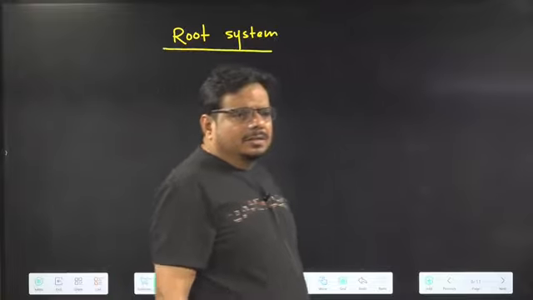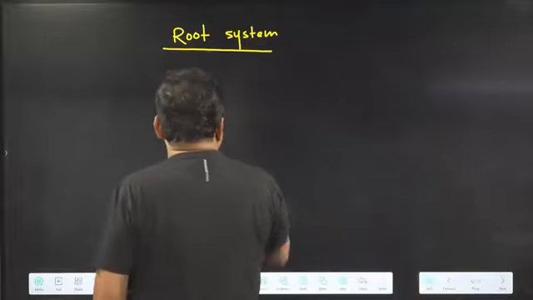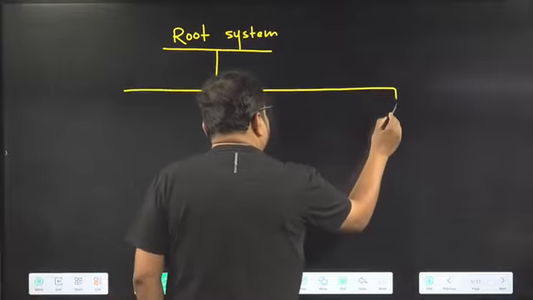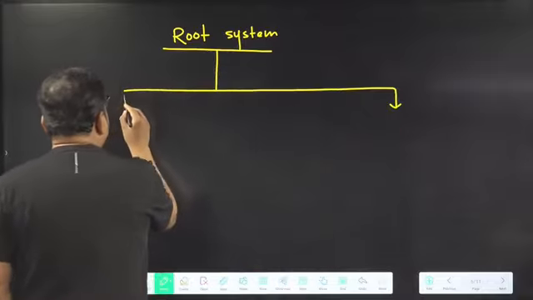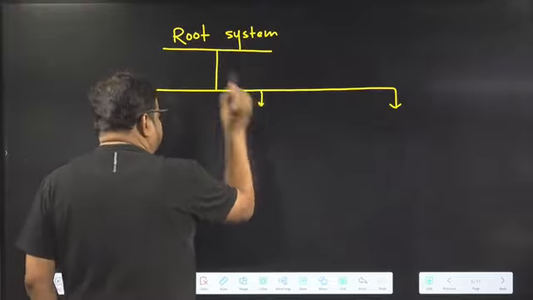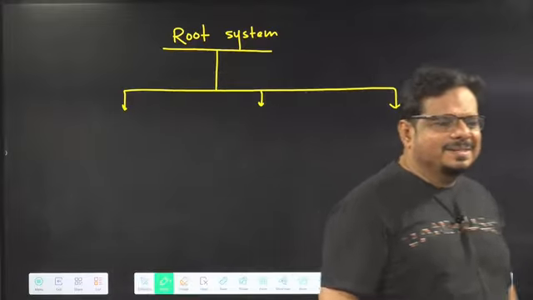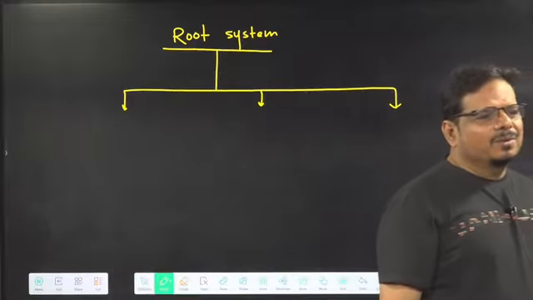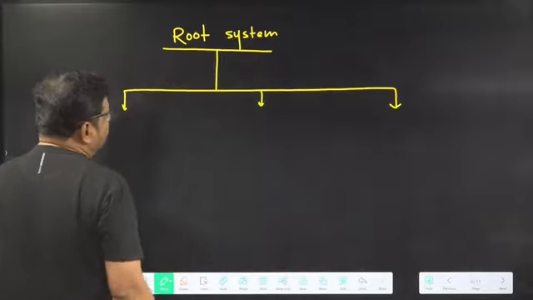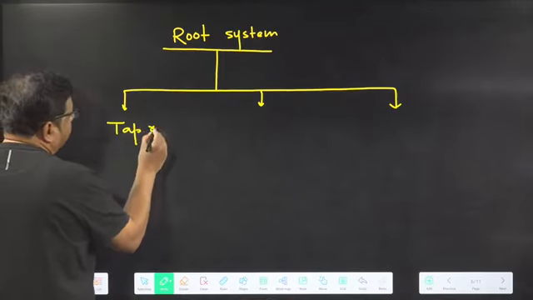Right. So if we talk about the root system, I am going to write here 3 types of root system. Actually, it is 2 types, but NCERT wrote 3 types. So I am just respecting NCERT and writing 3 types according to NCERT itself. Getting the idea? So how many types of root system are there? 3 types. One is the tap root system.